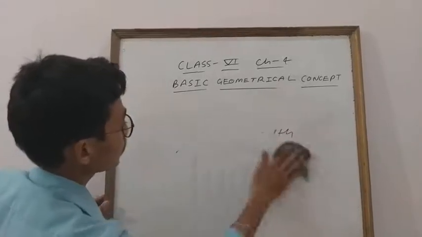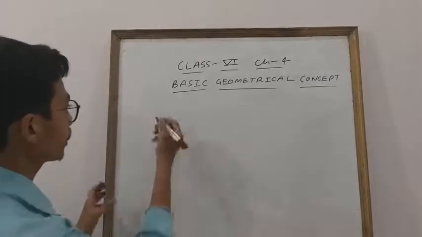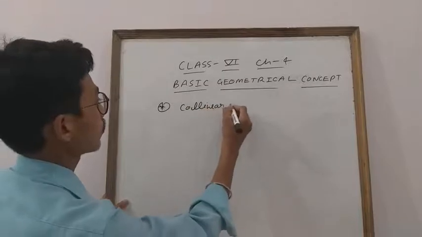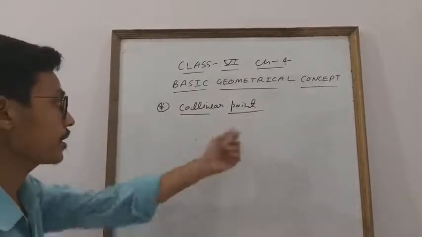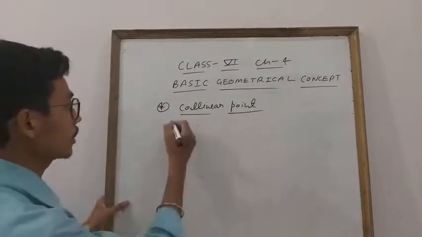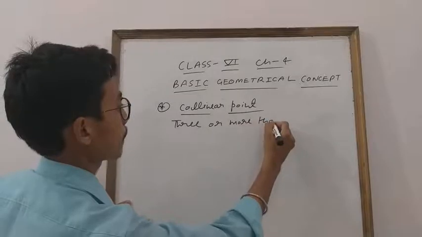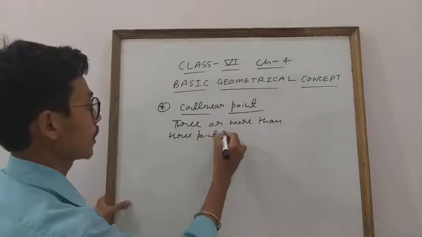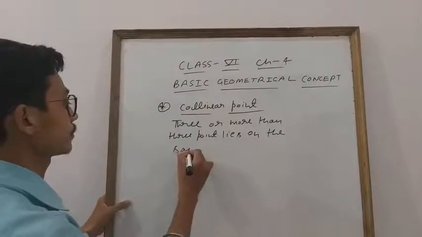We will discuss in this chapter. See, now the next topic given is collinear points. What are collinear points, student? As the name indicates, collinear means 3 or more than 3 points lie on the same plane.